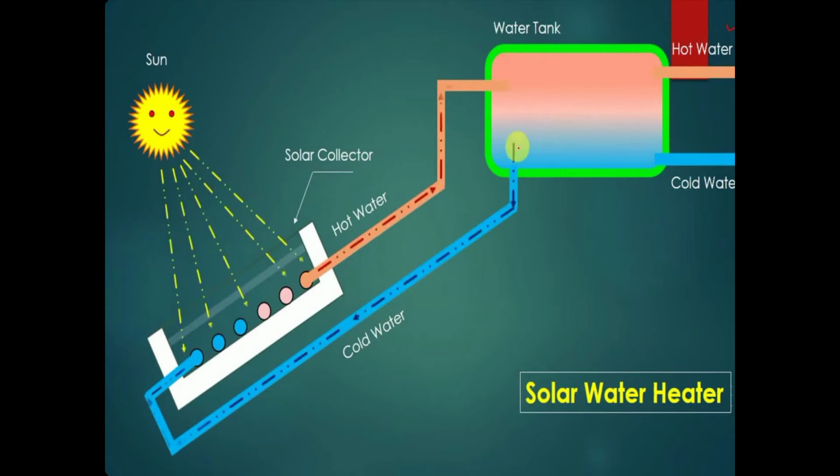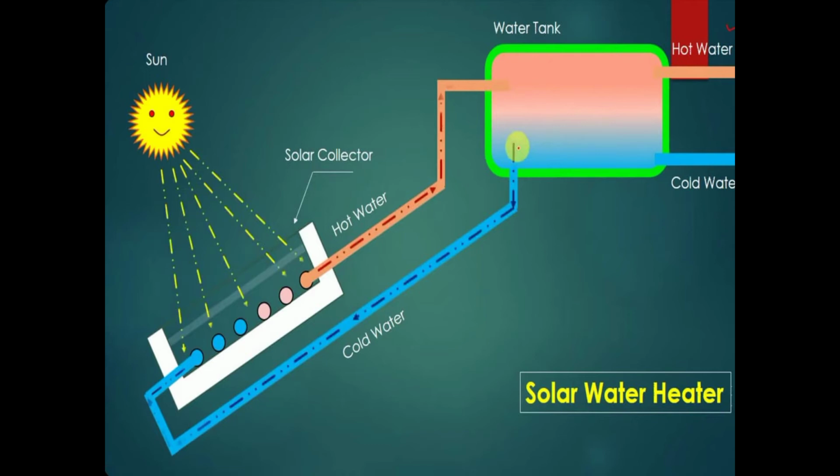In this thermosiphon solar water heating system, there is no external source, no external pump connected. That's why it is called a thermosiphon solar water heating system, or passive solar water heating system, or natural solar water heating system.